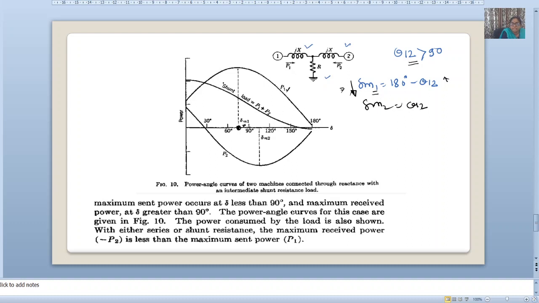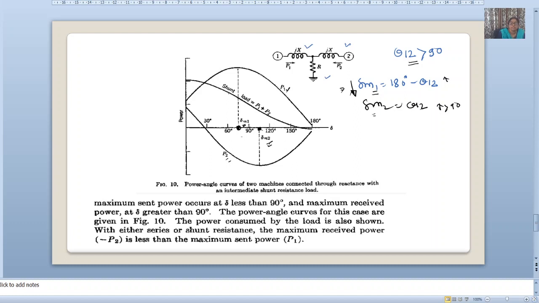Okay, like that our shape of the curve changes. Now del m2 is equal to 512, so it is greater than 90. That's why del m2 is greater than 90. It is receiving in power. Now the shape of the curve is changed. Okay, this is our shunt load. This is sending in power, this is receiving in power.